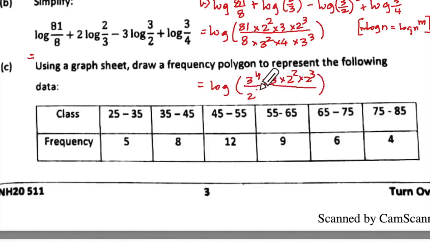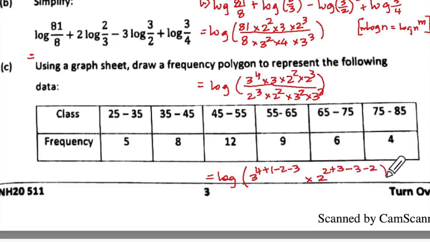And here this will be 2 to the power 3 into 2 to the power 2 into 3 to the power 2 into 3 to the power 3. That will give us log of 3 to the power 4 plus 1 minus 2 minus 3, correct? Yes. Into 2 to the power 2 plus 3, and here minus 3 minus 2.